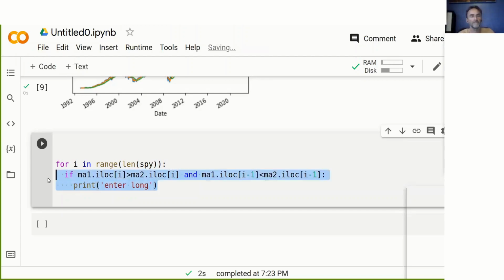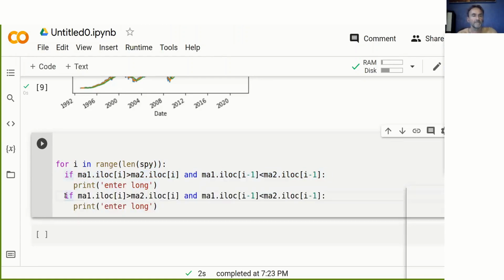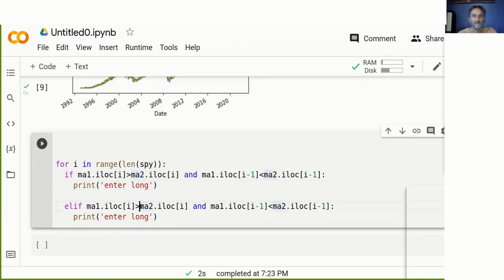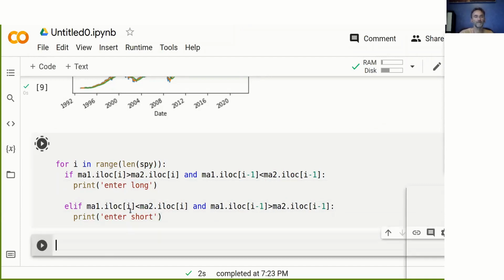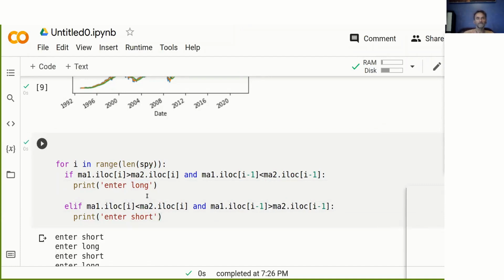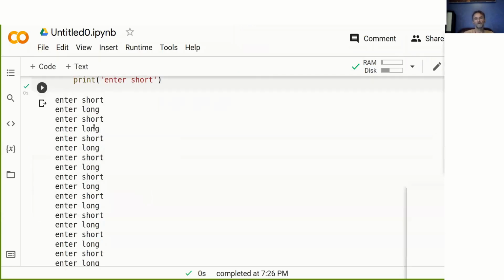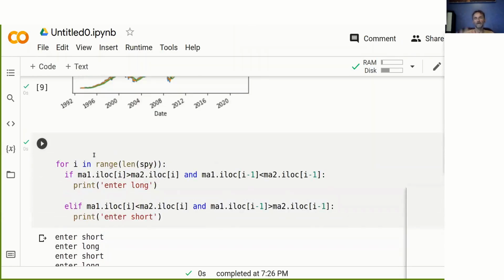And we do the same in reverse. This time we use elif. So if it goes the other way around, we have a short trade, and we print "enter short". If we run this, you can see we go enter long, enter short, enter long, enter short. So we actually got all these crosses.